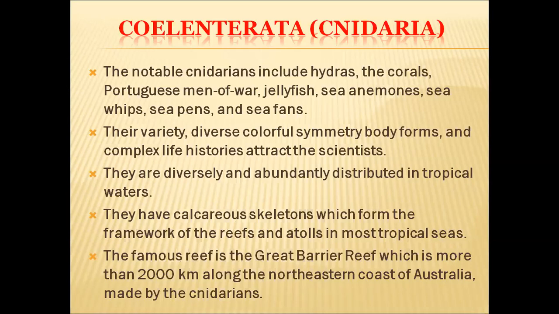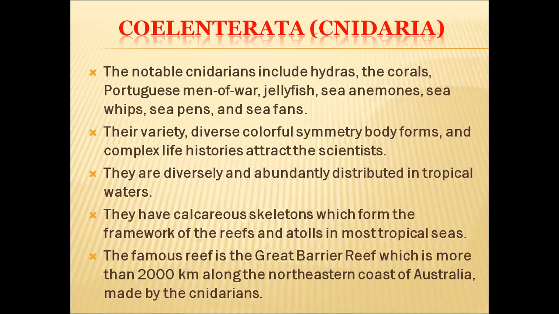And apart from these very famous and beautiful animals, corals also come under the Coelenterata phylum. And Portuguese man of war, jellyfishes, sea anemones, sea whips, sea pens, and sea fans. So these are a variety of animals that come under this phylum Coelenterata.